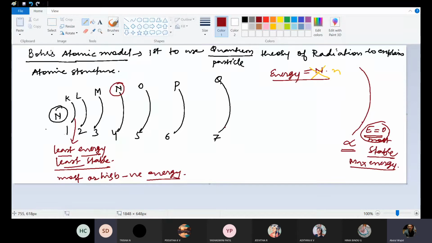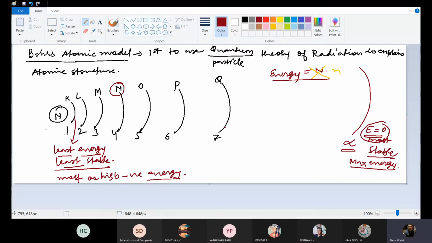Sir, here you said about the energy, no, sir. What kind of energy? Either kinetic, potential, or what sort of energy? Yeah, usually that is the potential energy. Usually during the process of losing an electron or gaining an electron, there will be a decrease in potential energy. So that will be potential energy.